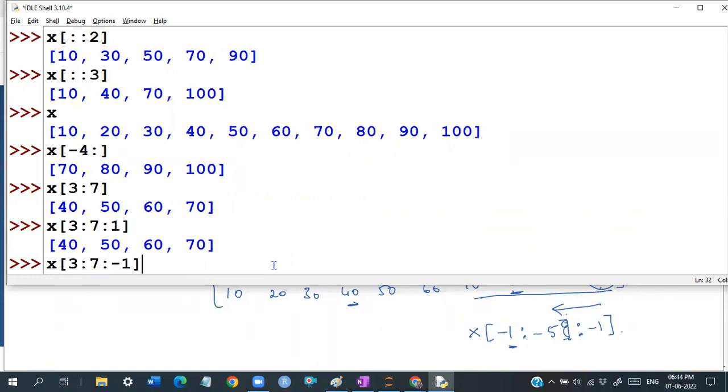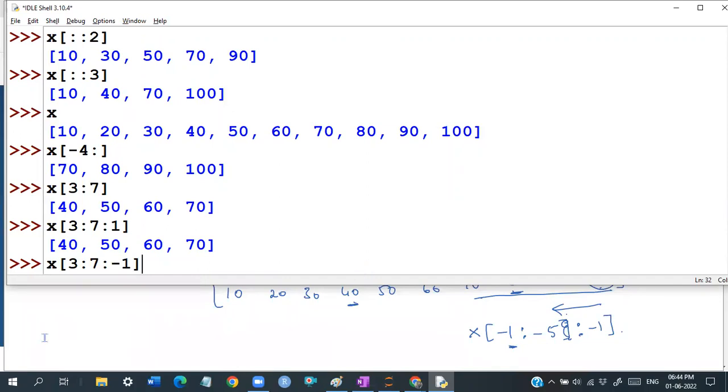Observe carefully. You are asking to start with the third index, but you're asking to move towards the 7 by taking a negative step.